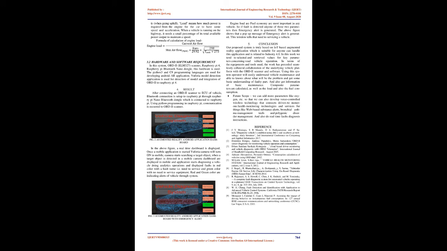For the result: after connecting an OBD-II scanner to the ECU of the vehicle, a Bluetooth connection is set up to the Raspberry Pi through the Raspberry Pi Nano Bluetooth dongle, which is connected to the Raspberry Pi. Using Python programming on the Raspberry Pi, communication occurs with the OBD-II scanner. Fig 2, Augmented Reality Android Application Dashboard. In the above figure, a real-time dashboard is displayed.